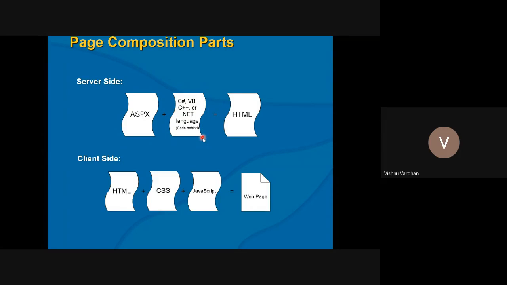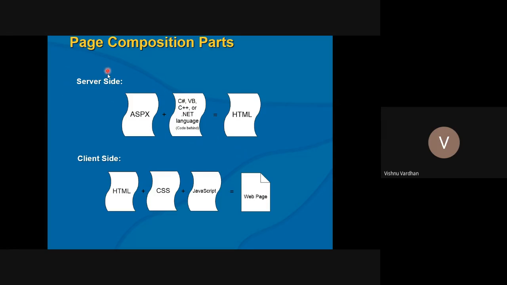And code behind files are different for your particular language. If you are writing in VB, the code behind file has the .vb extension. If you are writing in C#, the code behind file is .cs. If you are taking C++, then it can be something else. So it depends completely on your programming language for your UI page.